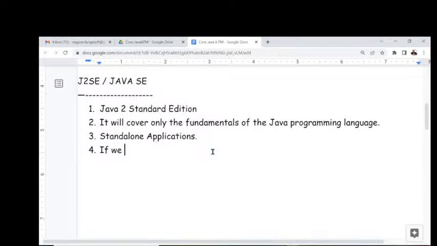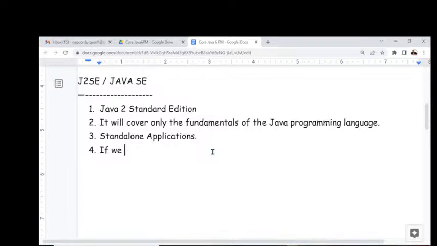Digest my points here. What is the definition I've given for standalone applications? If we design and execute any application without using client server architecture, without distributing application logic over multiple machines, then that application is called a standalone application. Come on, guys, repeat along with me.